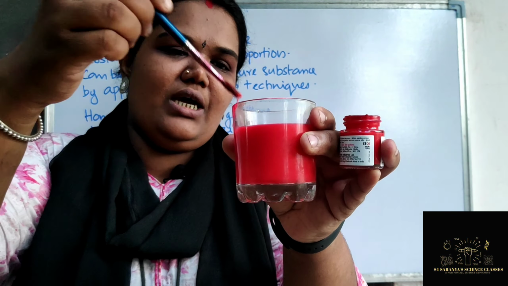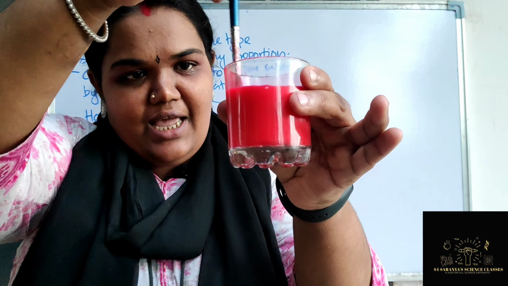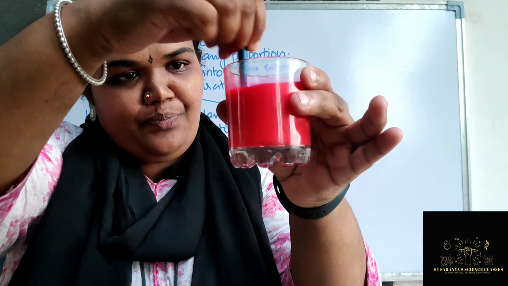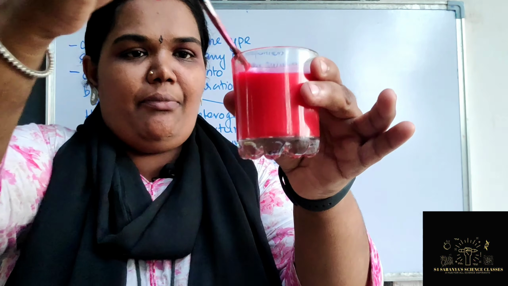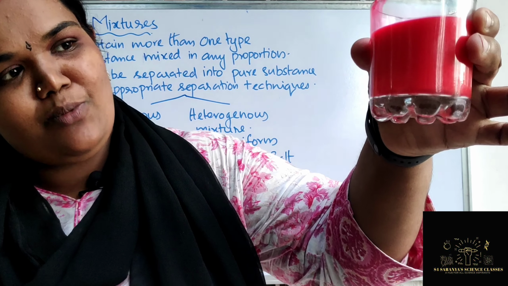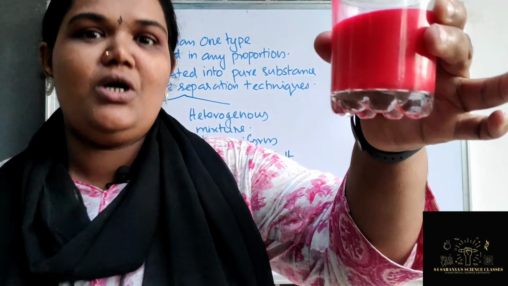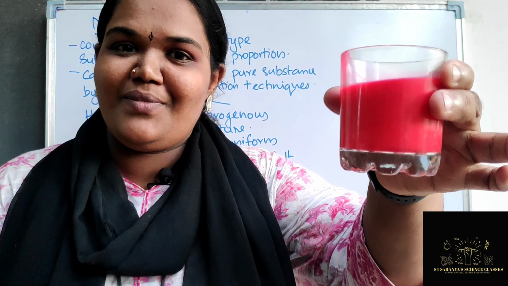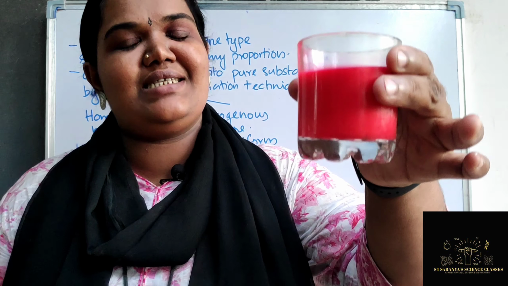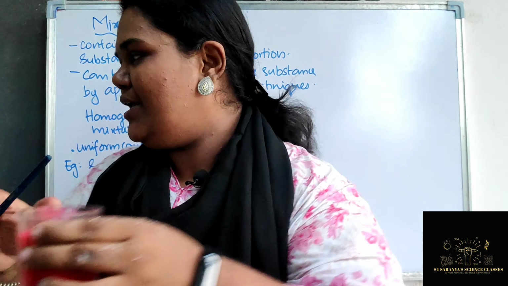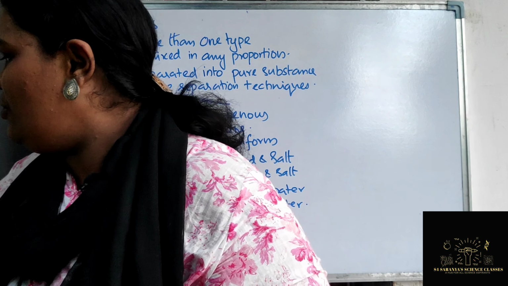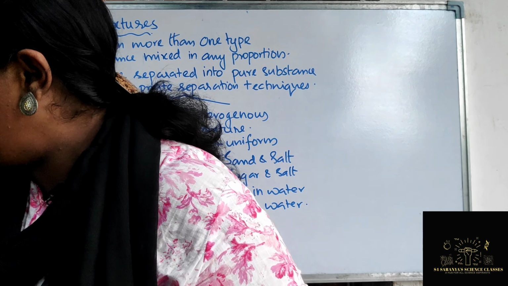If you keep mixing properly, then you can see that everywhere throughout the solution, whether it is down or up, it will have a uniform concentration. I hope it is clear for you. Yes, very correct, this is an example of a homogeneous mixture, right? I will show you one more example also. From that also you will have a clear idea.